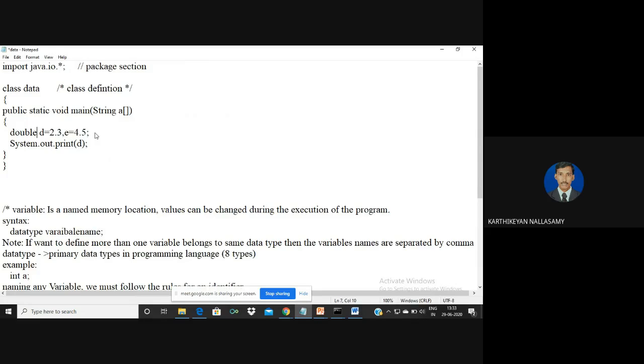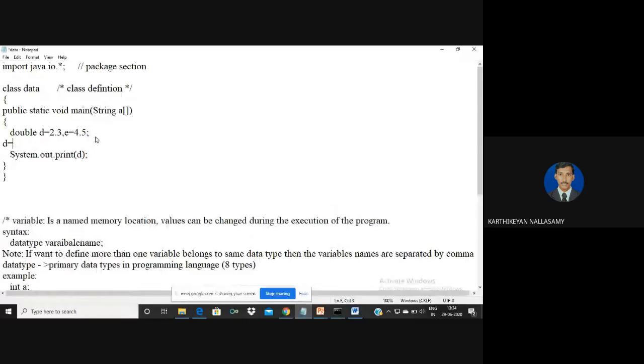Clear? Okay. And a very, very important thing you must know is that whenever we are going to declare any variable, first of all, we must predict what is the equivalent data type for that. So without defining that equivalent data type, we are unable to define it. Is it clear? Okay. So this is the concept of variables, and we know that the values of variables can be changed during the execution of the program.